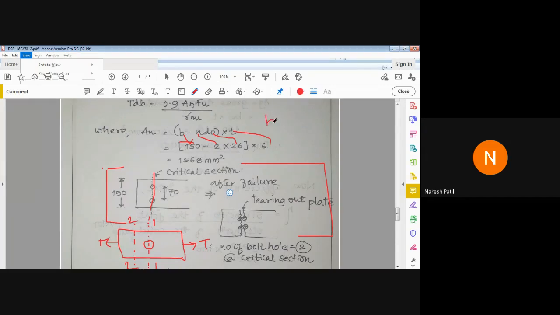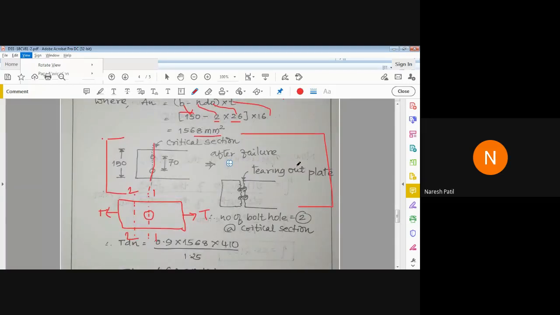What is the actual area? B into T. Actual area is B into T. But we have to deduct the number of bolt holes made in the plate along the section. So we have 2 bolt holes into the diameter of bolt hole, which is 26. So B minus this, we have to do into thickness. So we got this. Okay.